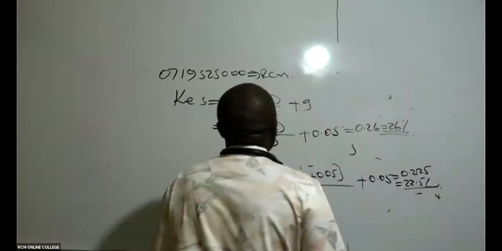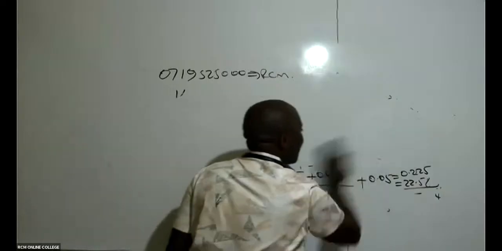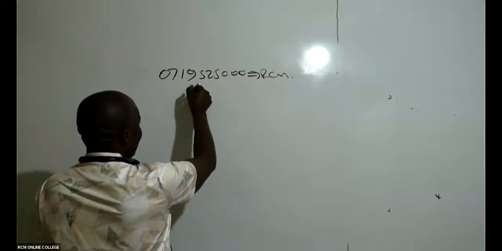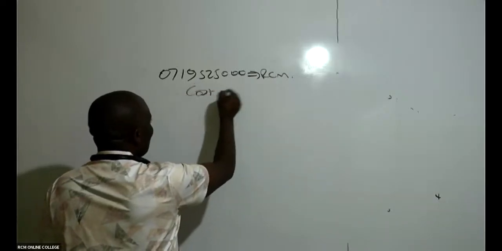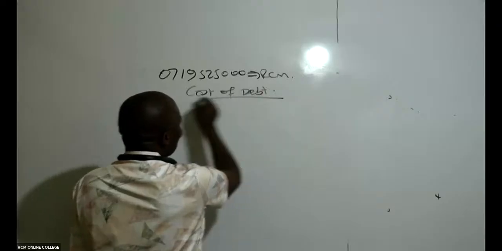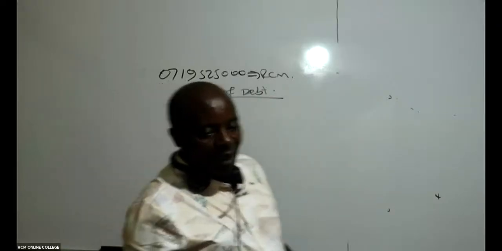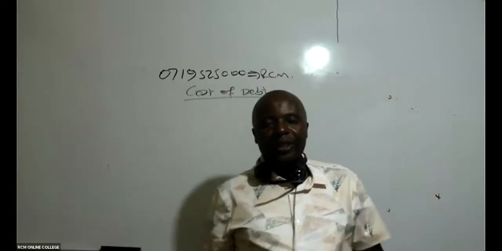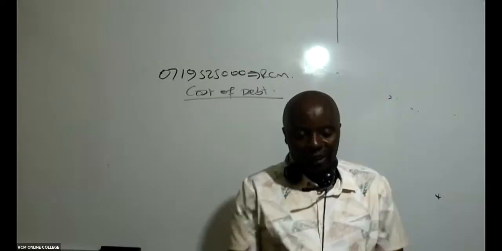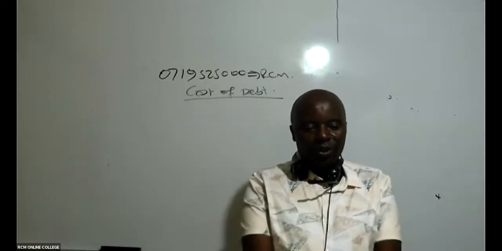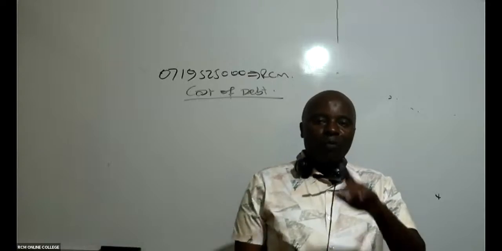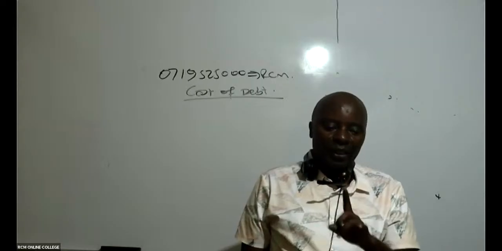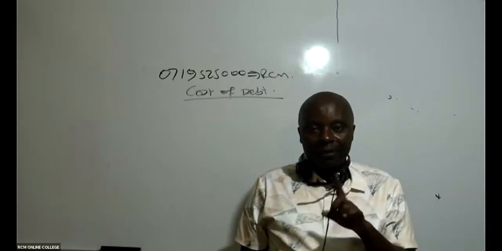Now that opens a door for me to go and discuss what we call cost of debt. So cost of debt, we have got 2 types of debt instruments. Do you know them? We have irredeemable debt, and then we have redeemable debt. Irredeemable and redeemable.